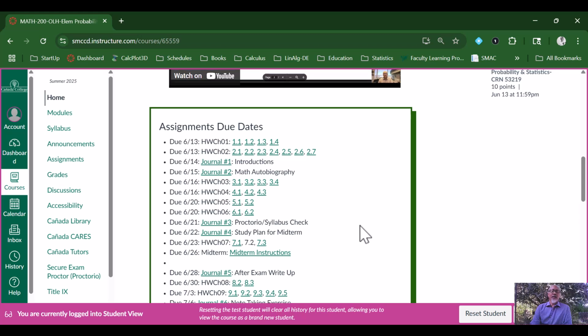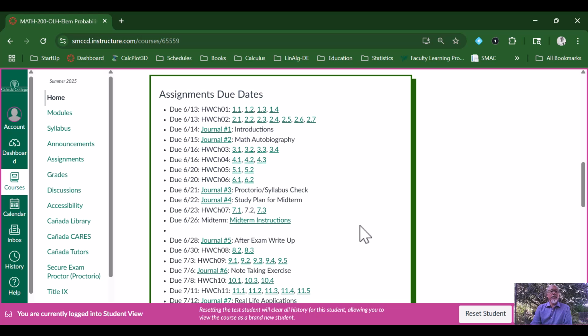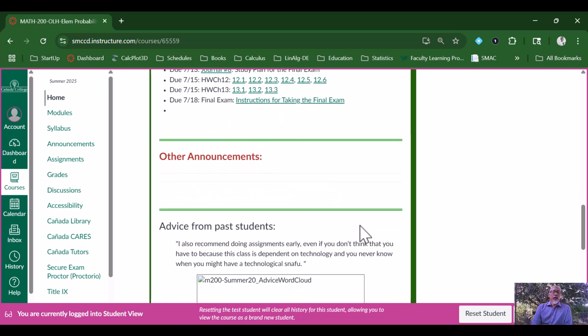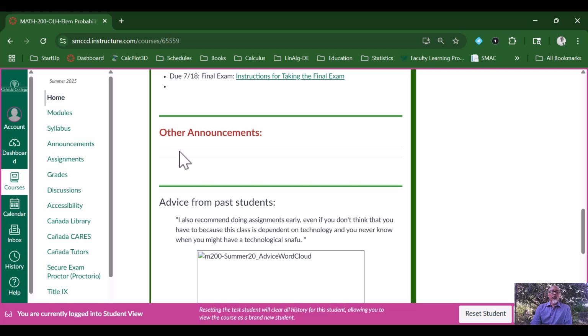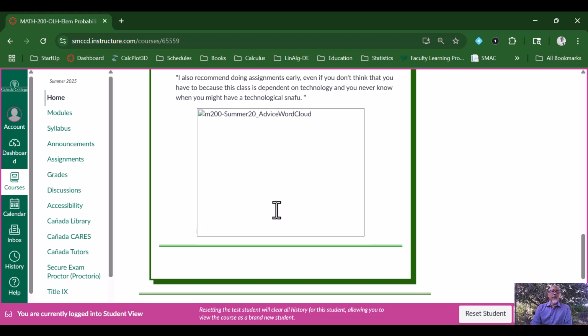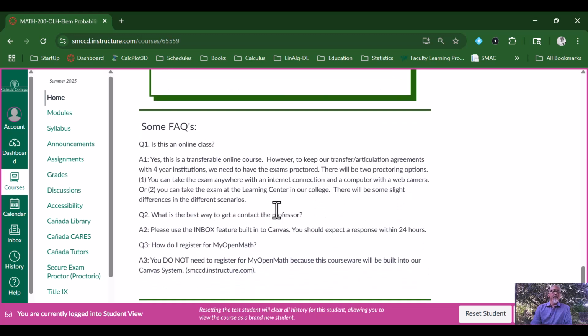So you can access your assignments here, and there are a lot of other ways to access assignments, so this is just one of them. If we have other announcements, I will post them here, and then we have some information about past students and some FAQs at the bottom.